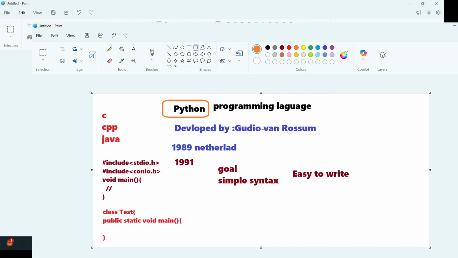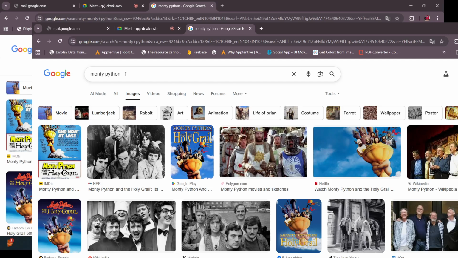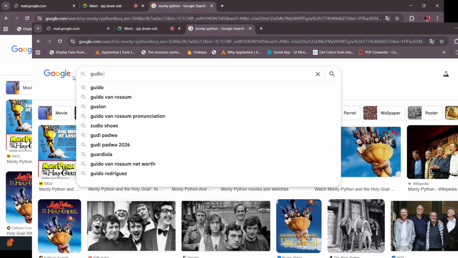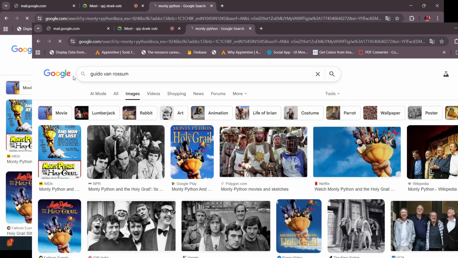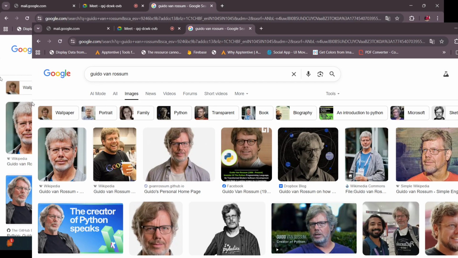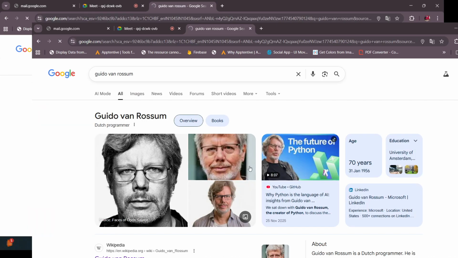If you think about the many scientists, like C was developed by Dennis Ritchie, C++ by Bjarne Stroustrup, Java by someone else, these scientists are all dead. They are not alive. But we mostly talk about Guido van Rossum. Okay, Guido van Rossum is alive. He's alive and still working. Okay, you must be aware of this.